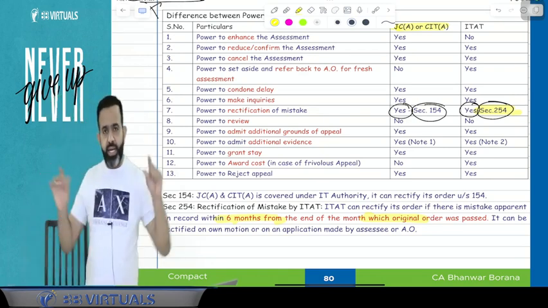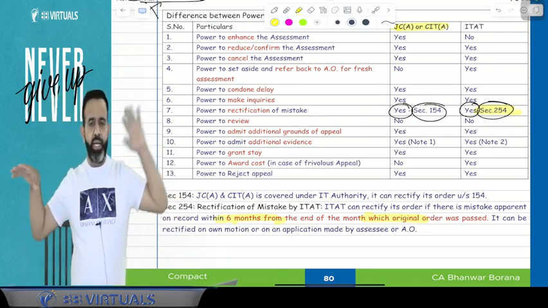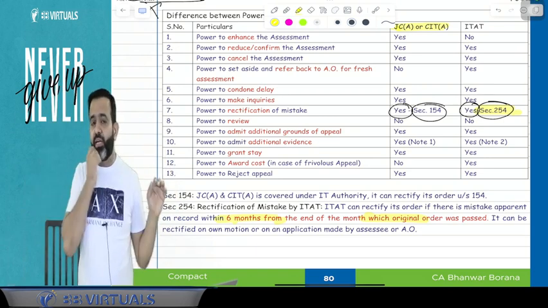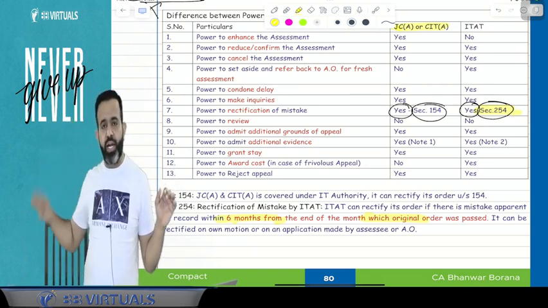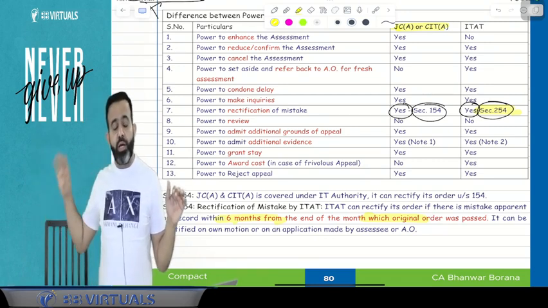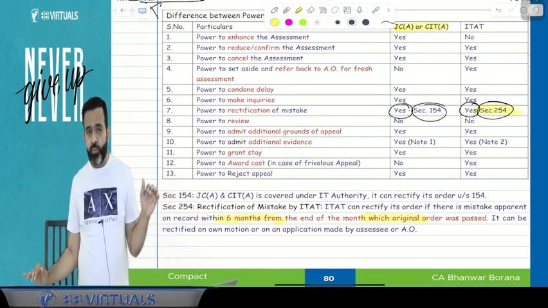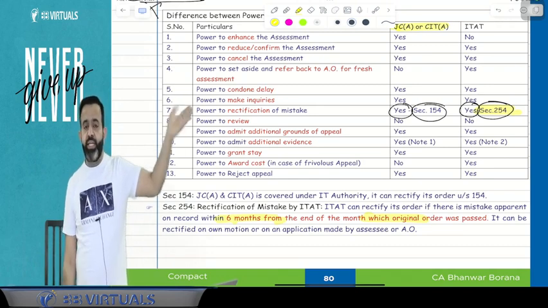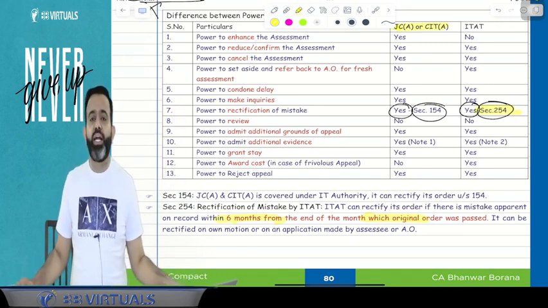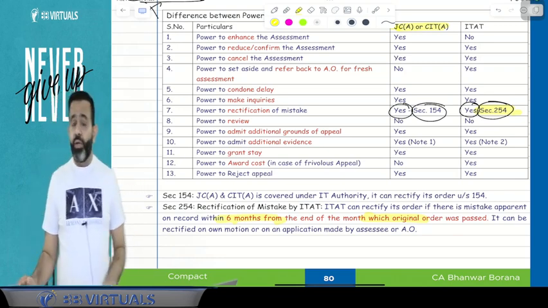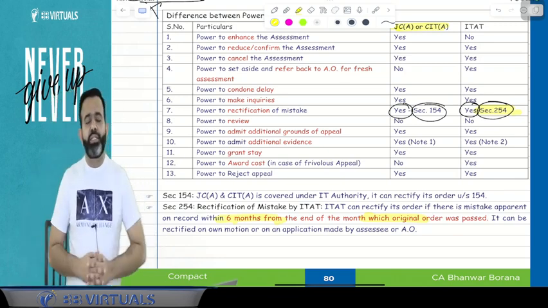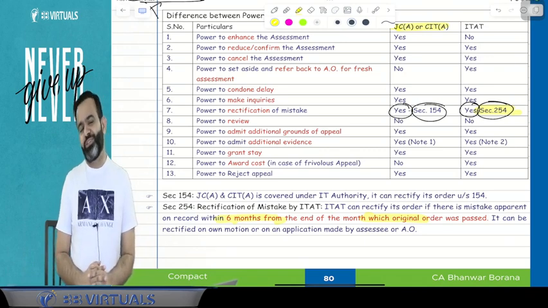So the question is, can rectification be done by the CIT appeal and ITAT or not? CIT appeal can do the rectification under section 154, that is within 4 years from the end of the financial year in which the order containing the mistake was passed. And here, guys, ITAT can rectify within 6 months from the end of the month in which the original order was passed. Now rectification is possible, but the question is, can they review their order or not?